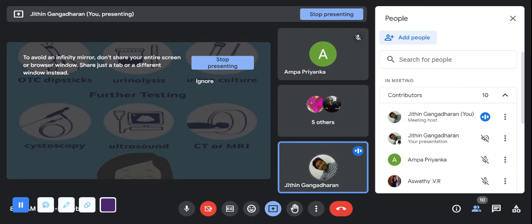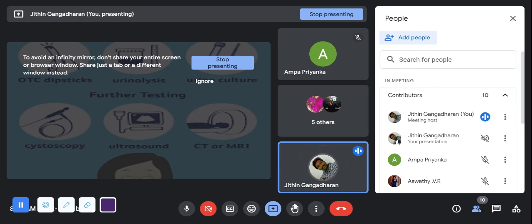What is cystoscopy? Just a catheter is passed through your urethra to identify if there is any problem in the urinary bladder, any anatomical structural abnormalities and so on. Then we'll go with the ultrasound. Why an ultrasound? To identify whether the kidneys are normal, whether the kidneys are getting more infected, or if there are any anatomical disturbances like horseshoe kidneys, or if the kidneys are damaged, or other structural abnormalities that may prevail into the condition of urinary tract infections.